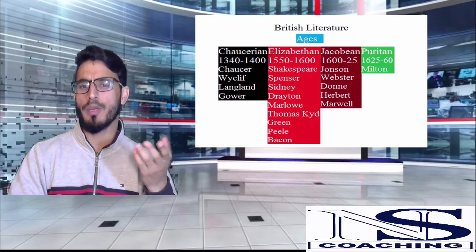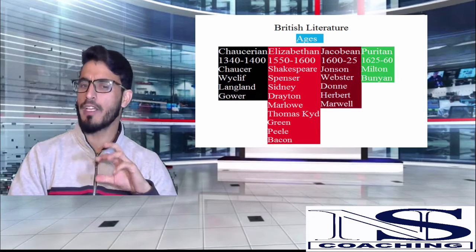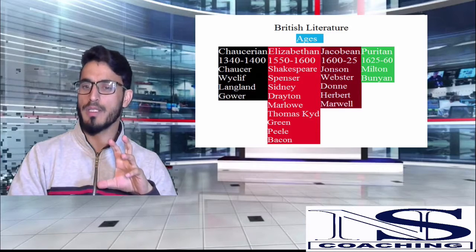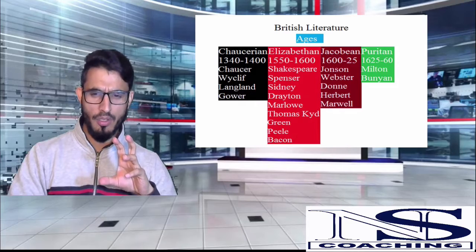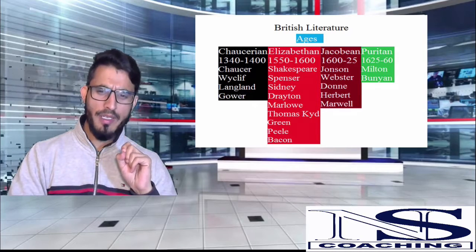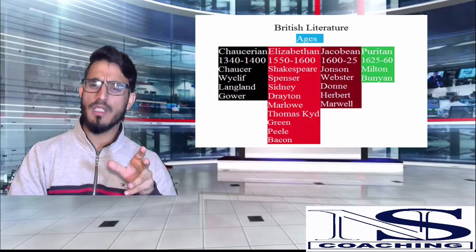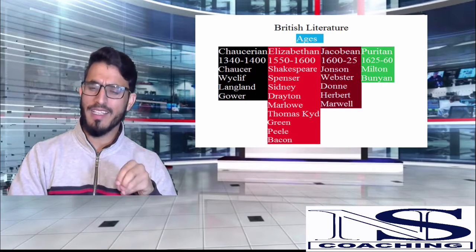So it's represented by none other than John Milton, and we have John Bunyan, the other writer, actually a novelist, who represented Puritan ideology. Now when we talk about the Puritan age, if the contribution from the Puritan age is around 4%, 100% comes from John Milton, and 90% comes from Paradise Lost.